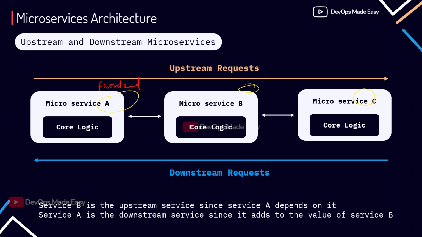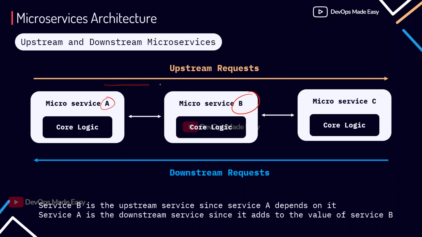Then B is, let's say, a middleware which is processing the user's request. And then microservice C, let's say, is a database kind of instance. So whenever users request something on the UI, that request has to be processed by the middleware. And then if it is needed to fetch some data from the database, it will contact microservice C to get that information.